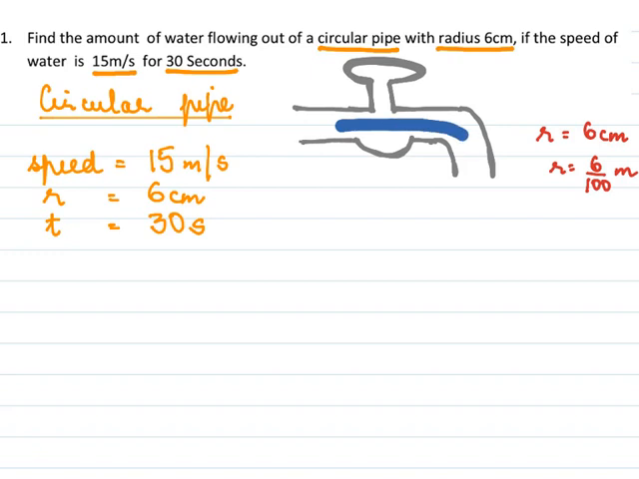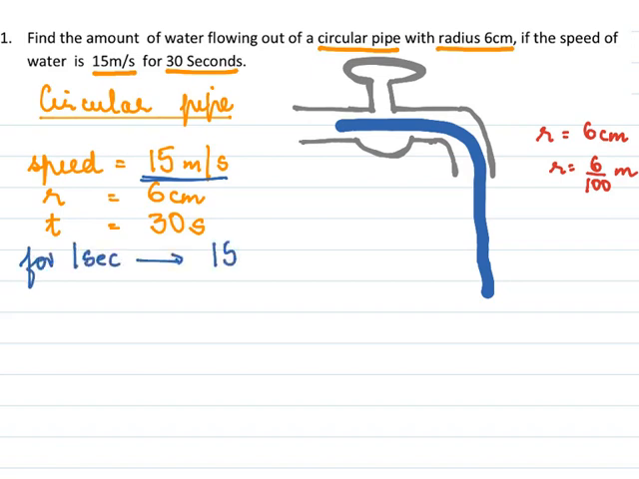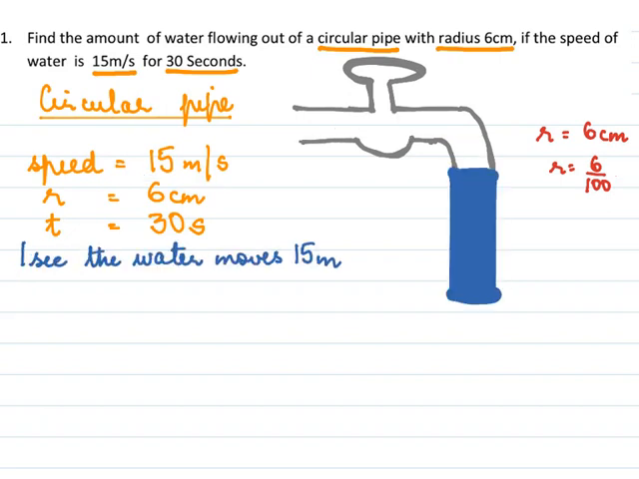Now the water flows out of this tap, and when the water is flowing out of this tap, it's flowing with a speed of 15 meter per second, which means for 1 second it moves a distance of 15 meter. So if I were to draw the water for 1 second, this is the distance it travels in 1 second, and that is 15 meter. For 1 second. So amount of water, volume of water